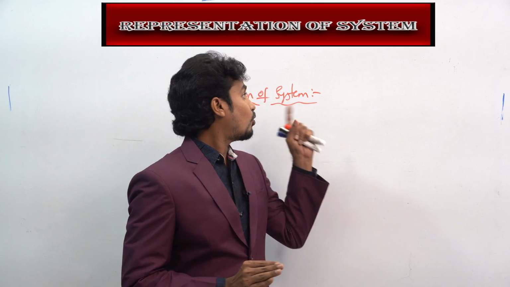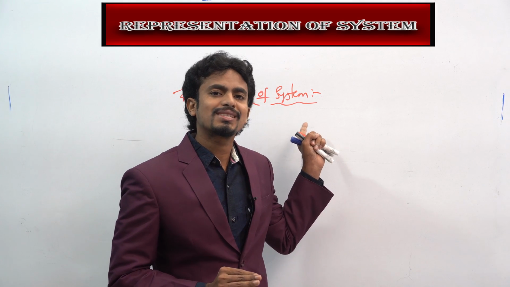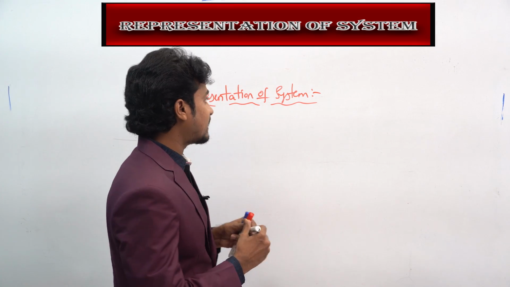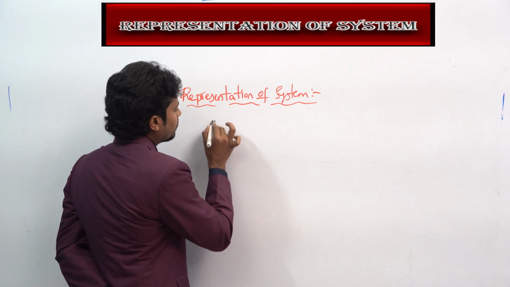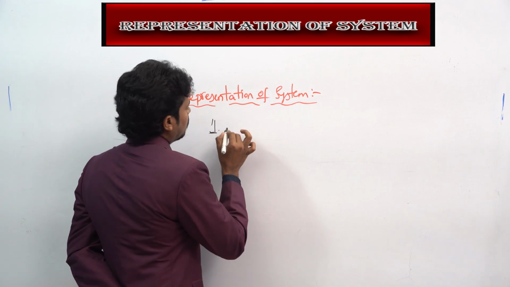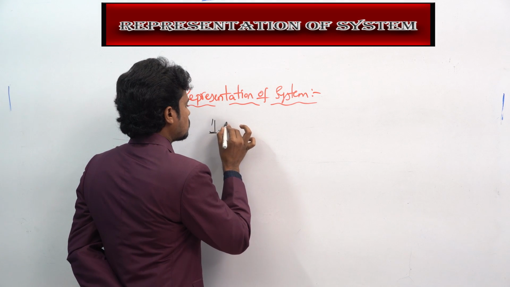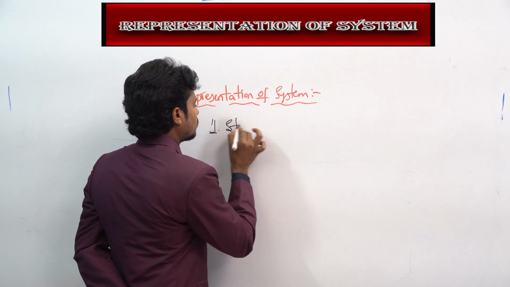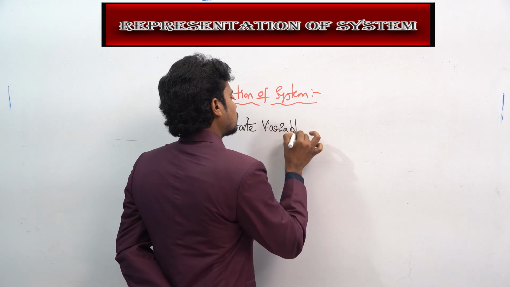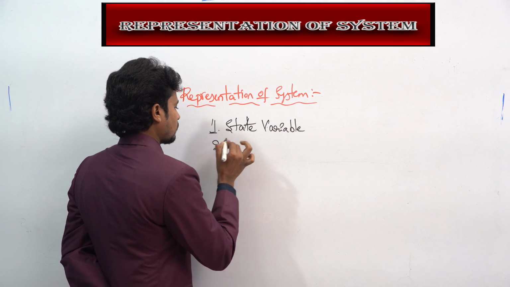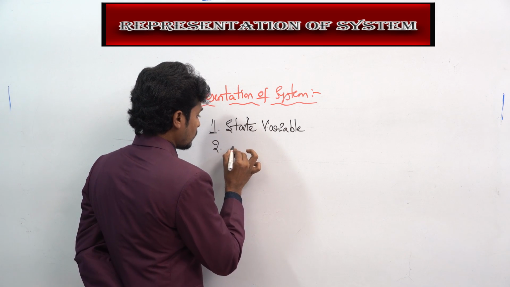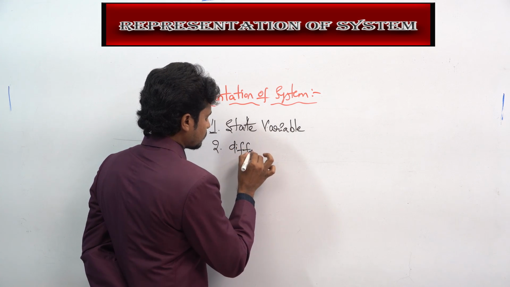Now let's see the representation of a system. Here also some representations are present. Let's see them in detail. The first representation is the state variable, and next is the differential equations,